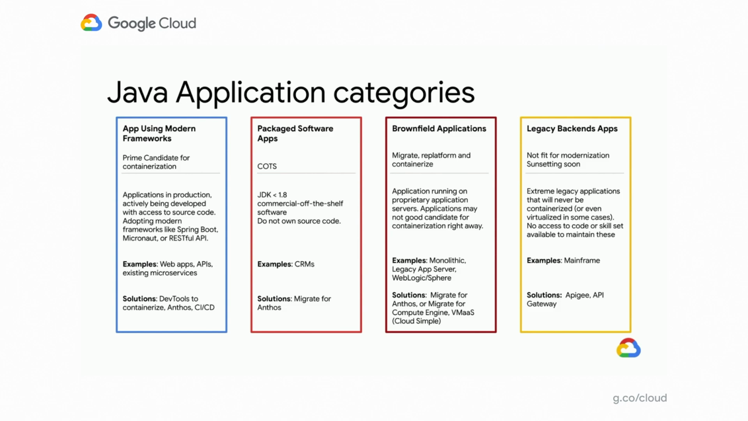Second, we have packaged applications. So these are commercial off-the-shelf components. Maybe you don't own the source code for these applications at all anymore. You can take this as well, and you can actually use Migrate for Anthos and move them to containers, just like I talked about.